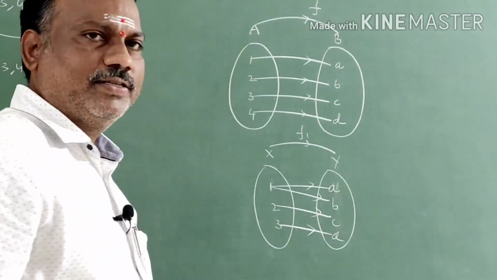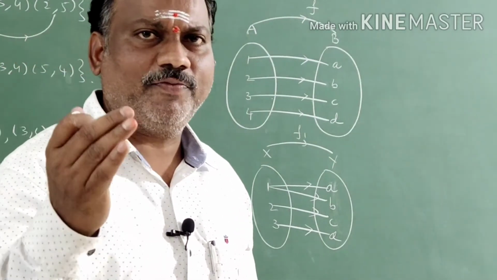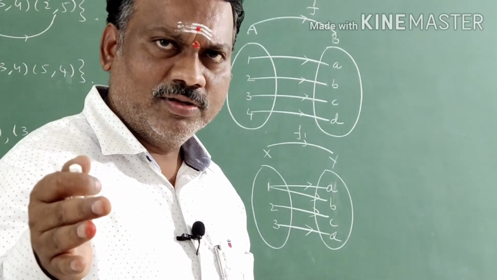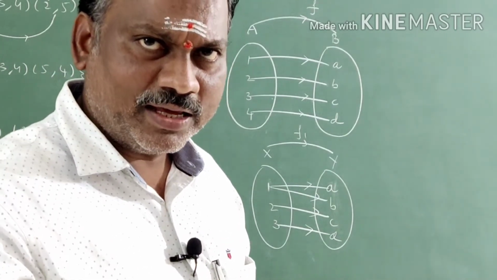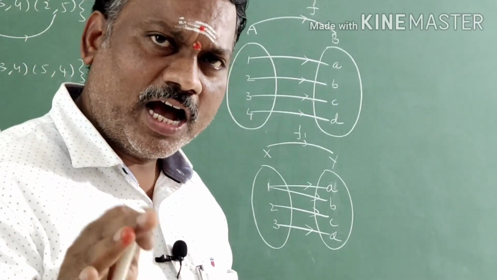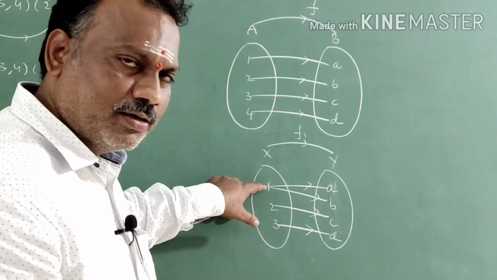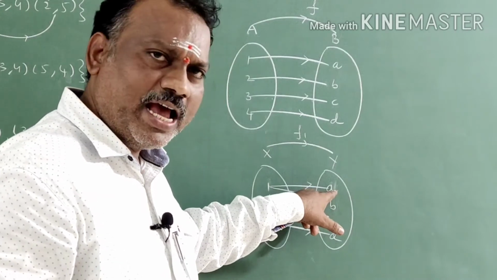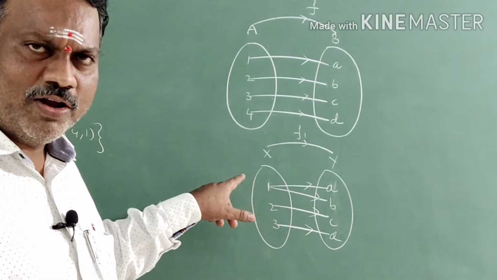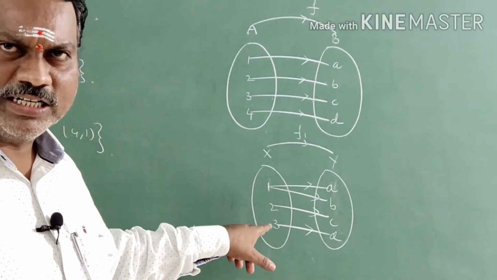Now you can see that according to the definition, you just recall the definition. F is a mapping from A to B is said to be a function if for every element of A there is a unique image in set B. Here, 1 has an image A as well as B. It is not a unique image. Two different images are there for only one element in set A. It is not a function.